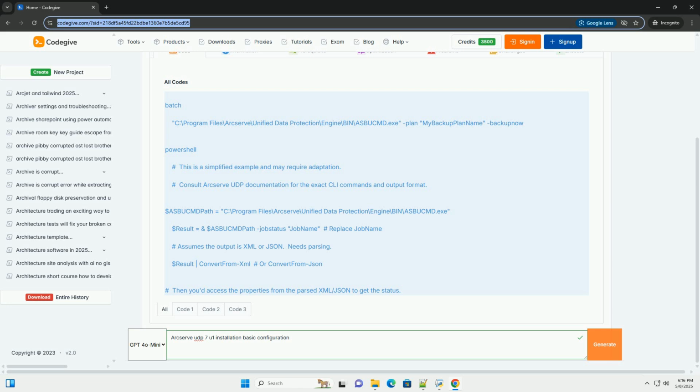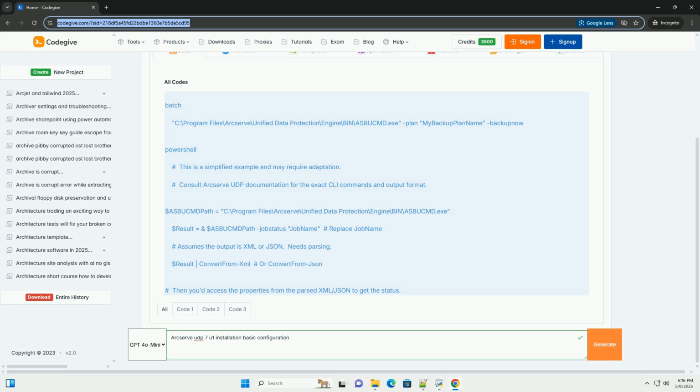System requirements. Verify that your server meets the minimum hardware and software requirements for Arcserve UDP. This includes operating system version, memory, disk space, and network configuration. Consult the Arcserve UDP documentation for specifics on your environment.